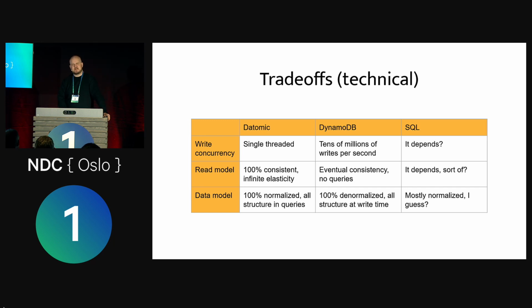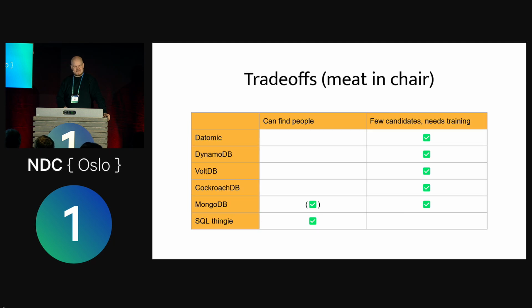So there's another kind of trade-off that we have to discuss, and that's what I like to call the meat in chair trade-off, right? Because that's also part of software development. There's a bag of meat in a chair who has to write this code. And all of these really cool databases that I've been talking about have this problem that there aren't that many people that know them, right? They're not mainstream. I guess you could say that Dynamo is mainstream because it has a lot of users, at least compared to Datomic, which is this almost esoteric thing that only Clojure people use.